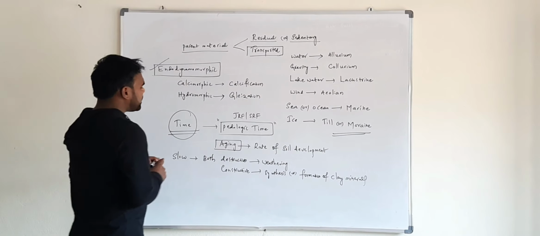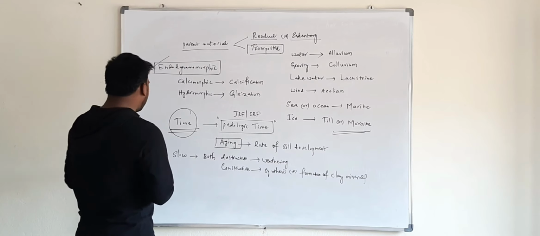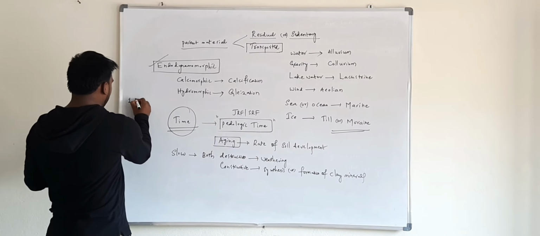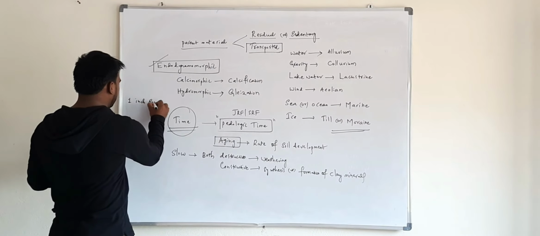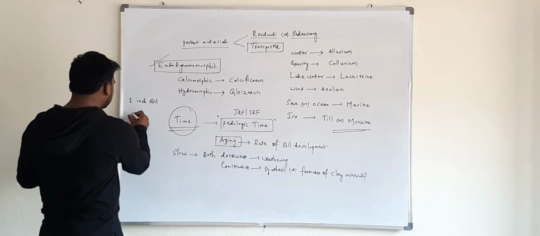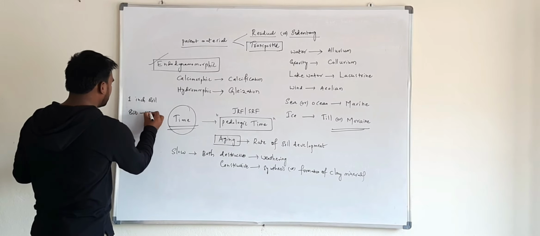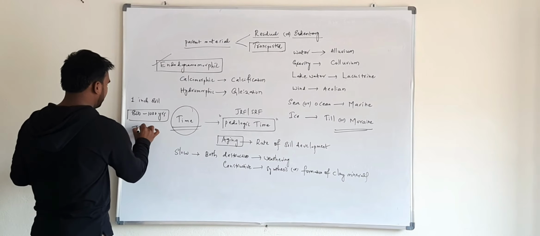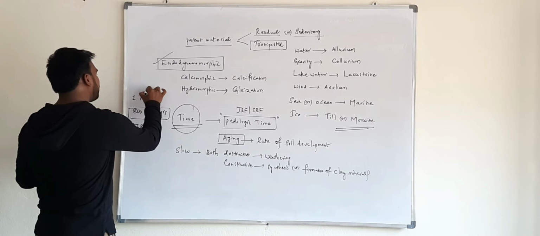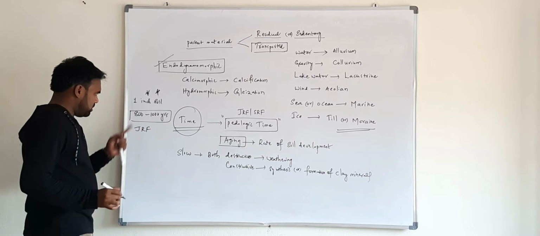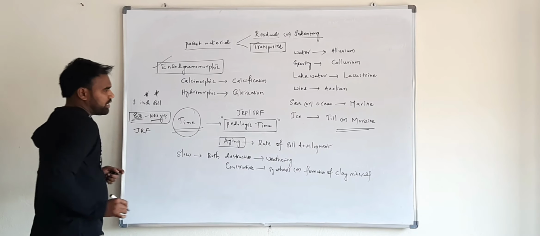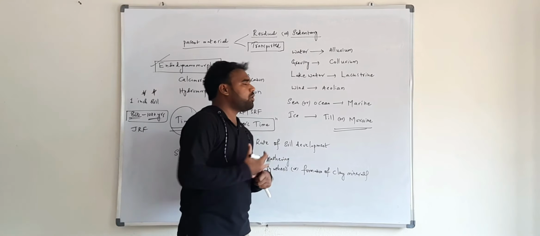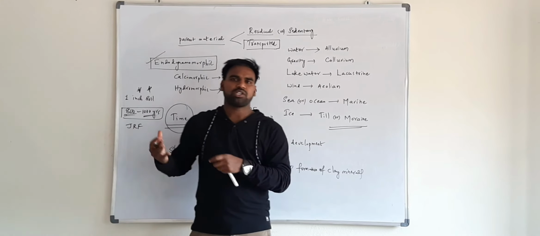And remember, the last point: formation of 1 inch of soil takes 800 to 1000 years. This is very important for JRF. So this is all about factors affecting soil formation.